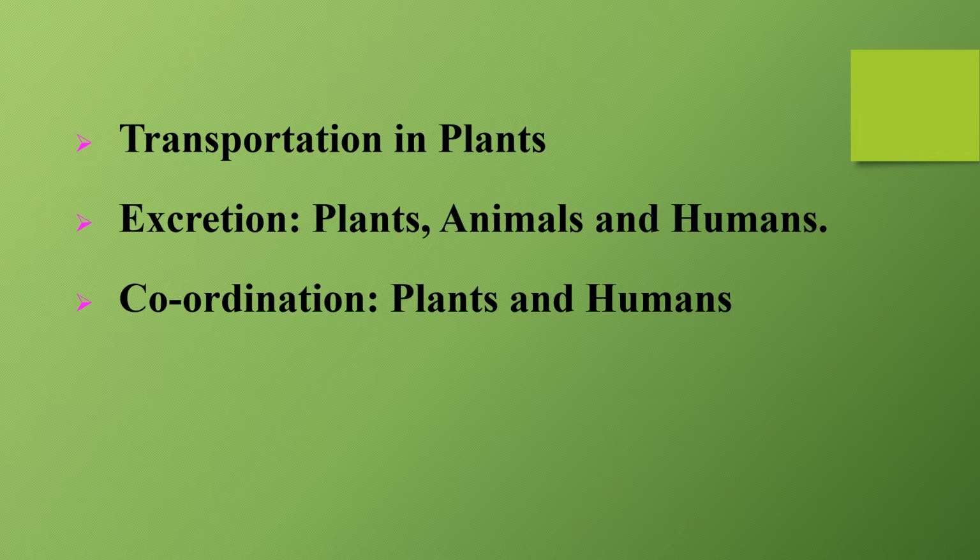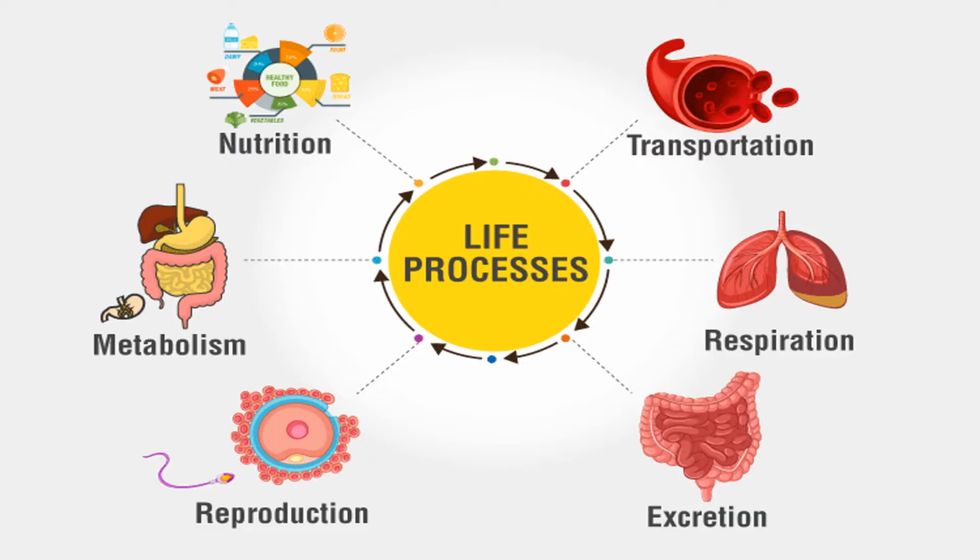Okay, so today in this part of the chapter we'll be talking about transportation in plants and excretion. Okay, so let's continue ahead. In our previous standards, we have learnt about various life processes. We have learnt about transportation, that is of food and water with the help of blood vessels. We have learned about respiration, how different gases are important in our body and how they are given out.